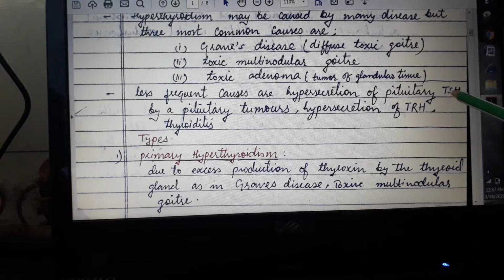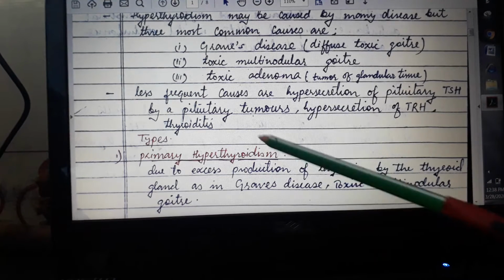TSH is the hormone released by the pituitary gland, and thyrotropin releasing hormone is released by the hypothalamus. TRH acts on the pituitary gland, and the pituitary gland then releases TSH. Then this TSH acts on the thyroid gland, and finally the thyroid hormones are released. So this is the process.